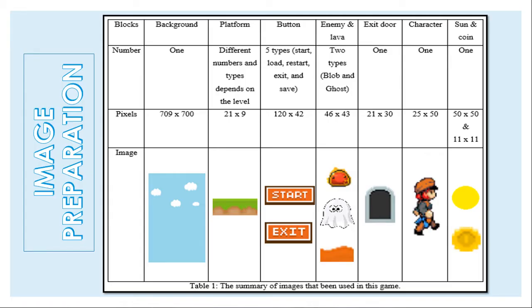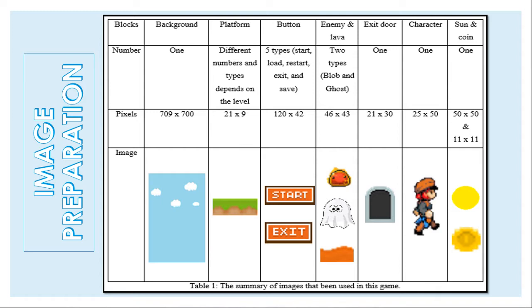So firstly, I will explain about the image preparation. For this image preparation, we have to resize the image to the suitable size that we want for use in this game. Then we set the background with the image that we choose from online so that the sprite controller can easily recognize the background part. The code that we use is the pygame.image module to load the image into Python and display the image in the game window. And then this is the list of the images that we use and their pixels in this game.